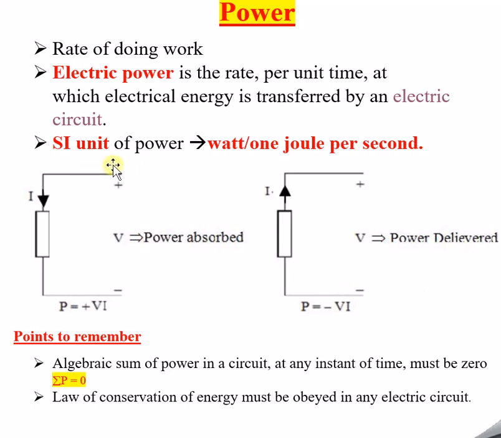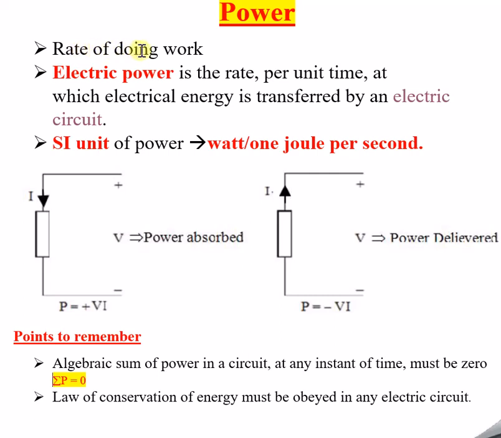Now we will quickly move towards the SI unit of power, which I already told you. The SI unit of power is watt. Here we got plus 4 watt. In the same way, power is represented by watt, or one more unit of watt is 1 joule per second. Okay, 1 joule per second. Why joule per second? As we have defined here, the standard unit is watt, but we can always define it in terms of joule per second. Why we can define joule per second, I will tell you.